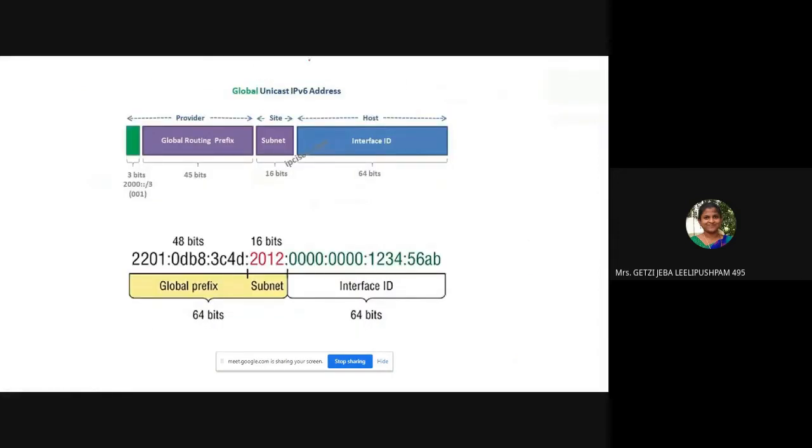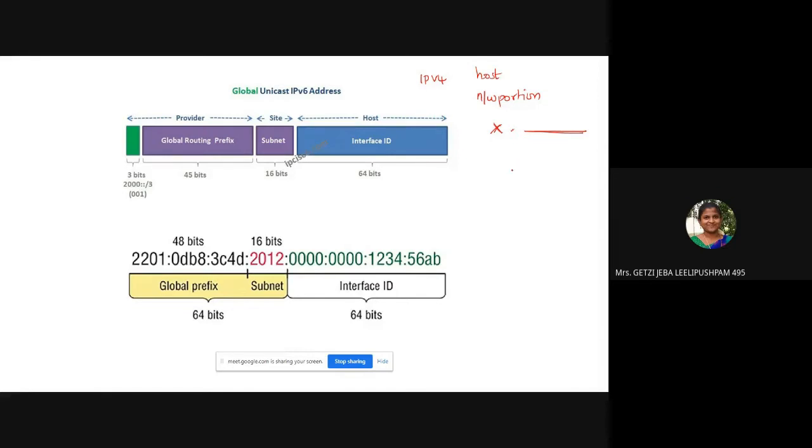Now, how is this in IP version 4? We have something called the network portion and the host portion. In class A, we have the first octet as the network portion, and then the remaining as the host portion, right? So how do we have it here in IP version 6? In IP version 6, as we know, there is no need to have it, but yet there are some regulatory bodies. Okay, so you have service providers. In the service providers, you will have small networks. Then you will have interface ID.